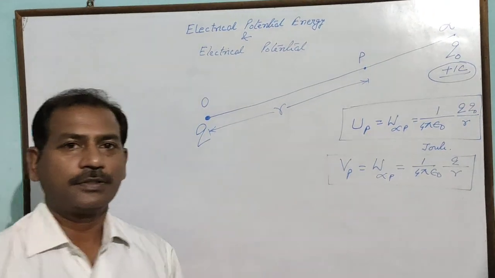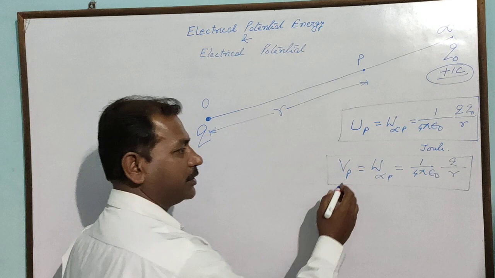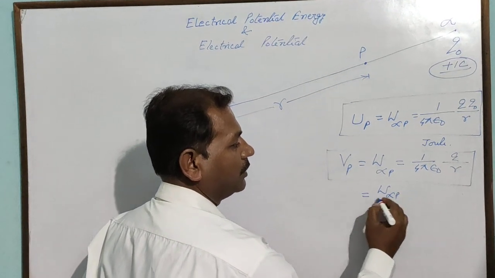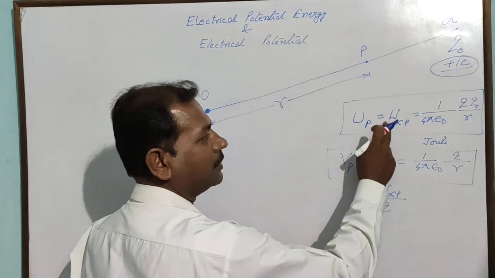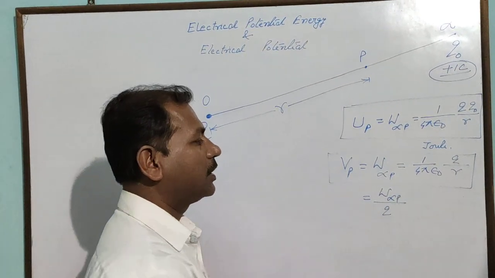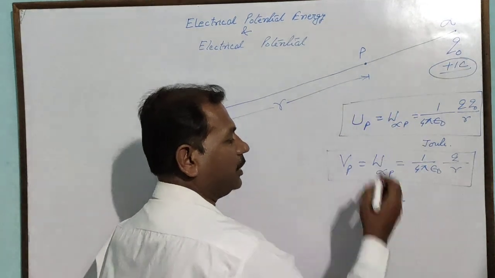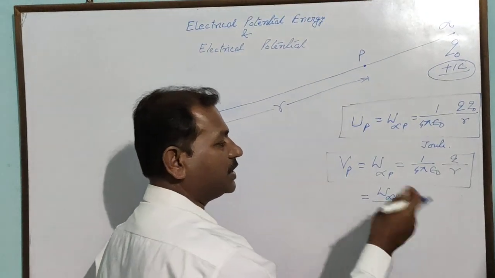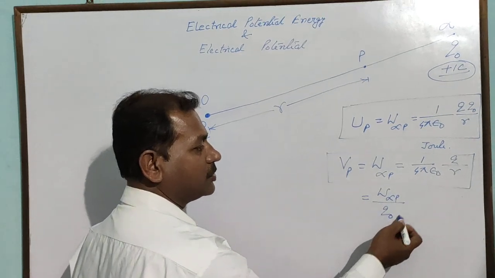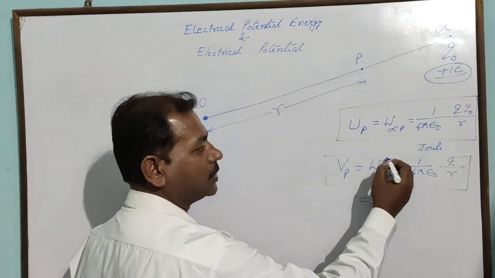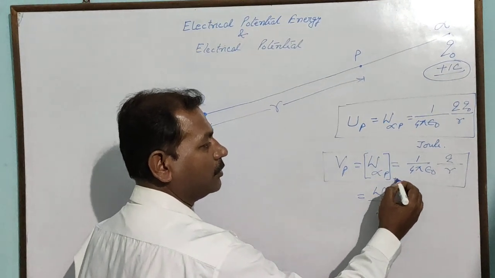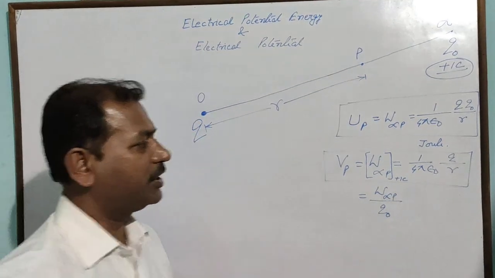This means you are observing that electric potential is nothing but the work done in bringing any charge from infinity to P divided by whatever the charge you are bringing. So when you are dividing it with this, it automatically becomes for unit charge. That's why this work done will be for unit charge.